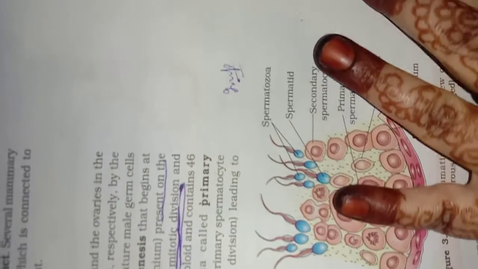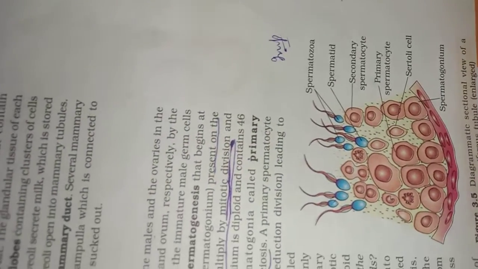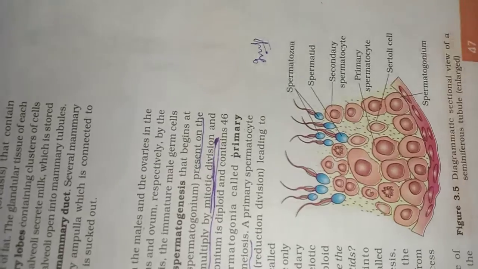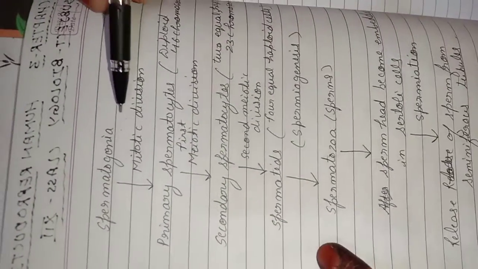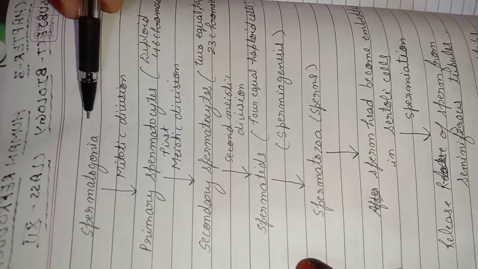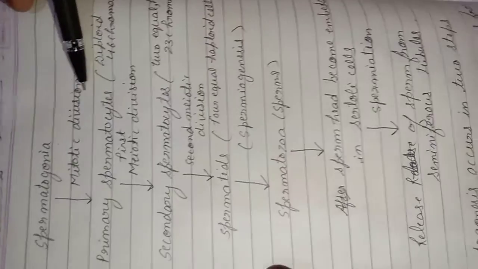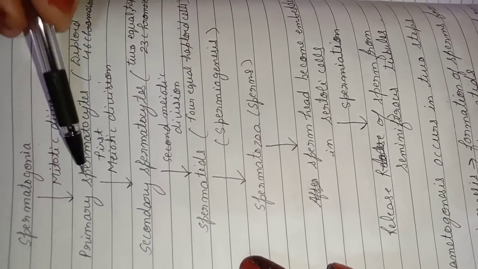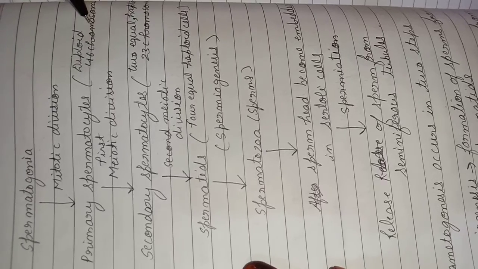Let me clear you with the flow chart. First of all, we have the immature germ cells, the spermatogonia. The spermatogonia undergo mitotic division and form the primary spermatocytes, each having 46 chromosomes.